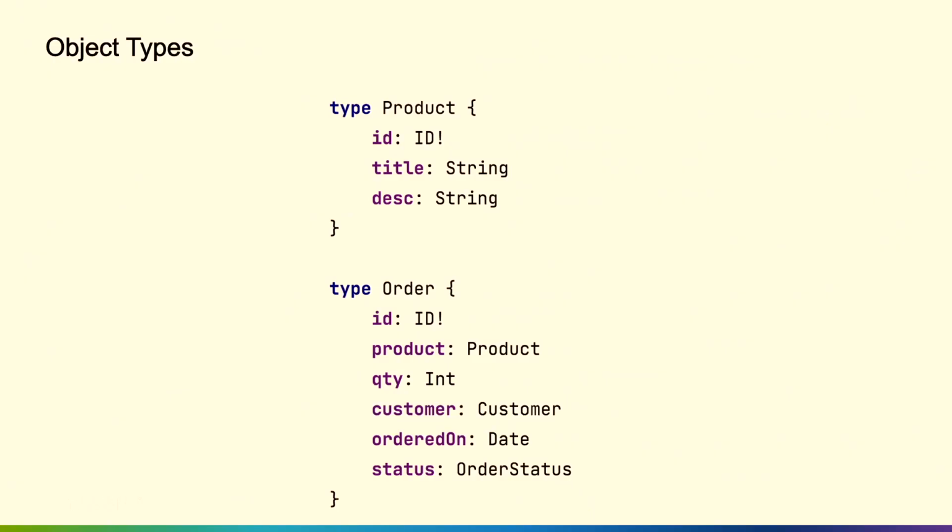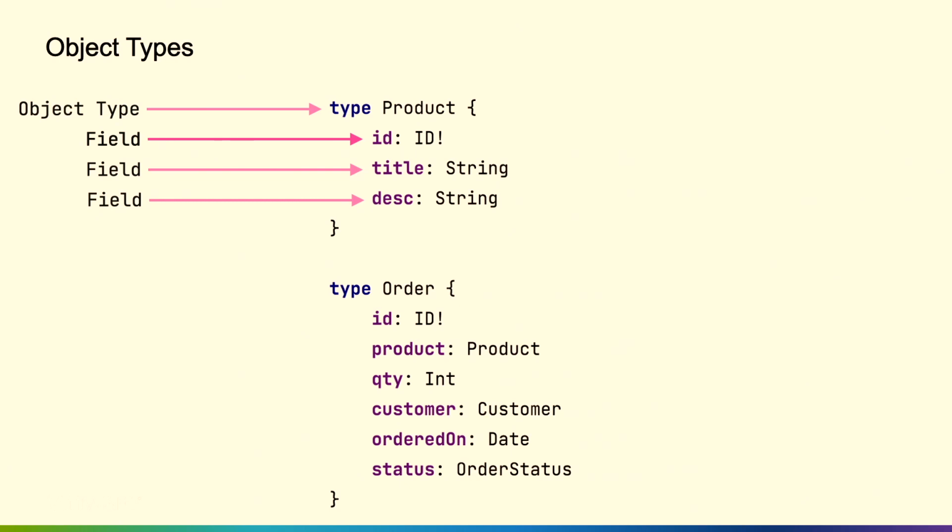So on the server, we have this type system, and the first thing that we start with is object types. An object type is like the things that we saw earlier, like our products, our orders, customers, reviews. The way that we create them in the schema is by using the type keyword and then the name of the object type. So we have a product, we have an order, and on the left side are all of their fields for that object type. So we have ID, title, description. On the right, we have the different types.